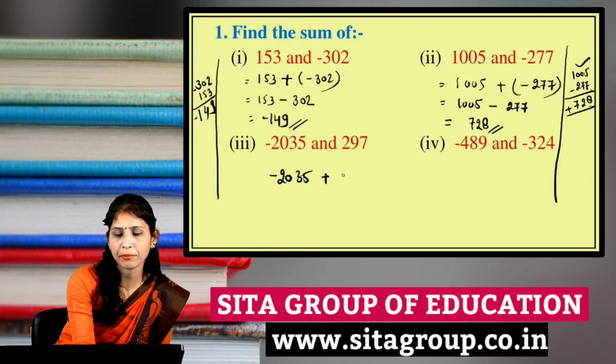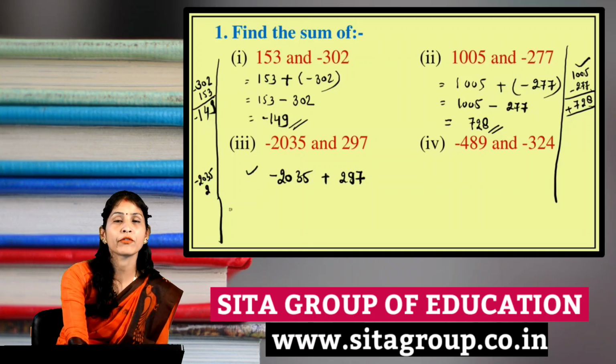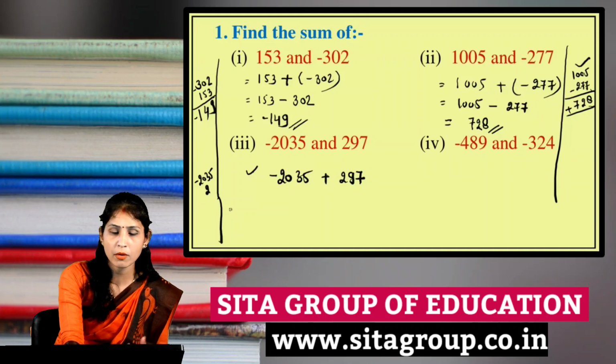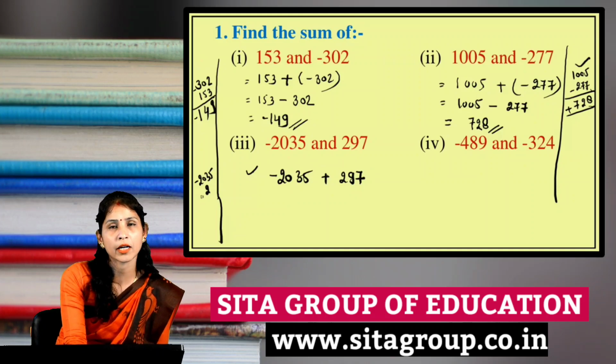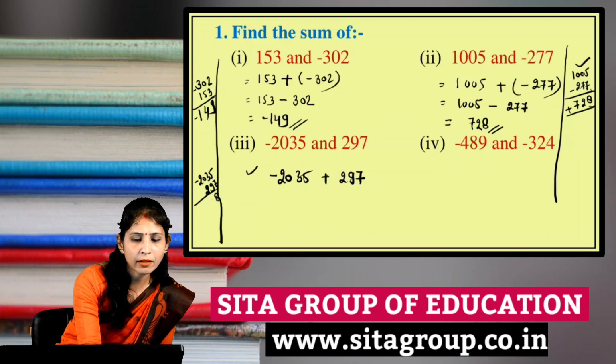Minus 2035 plus 297. In the same manner we will do it. We will subtract, because here minus 2035 is a negative integer and 297 is a positive integer. One is a negative number, the second is a positive number, so we apply the concept of subtraction. Now 15 minus 7 is 8, 12 minus 9 is 3, 9 minus 2 is 7, and 1 is left here.